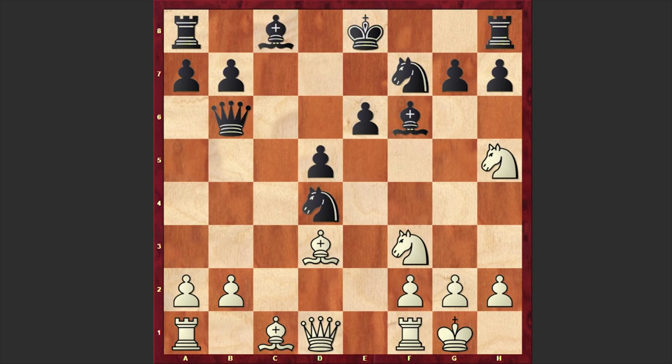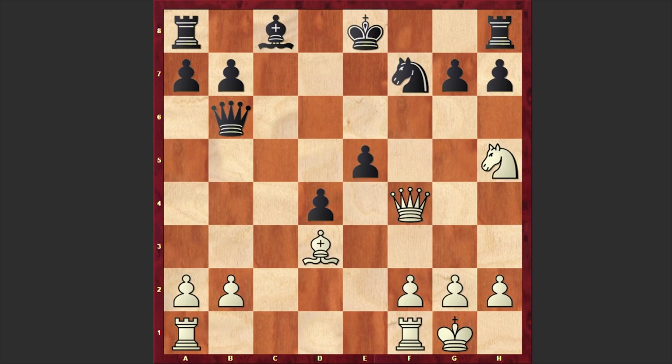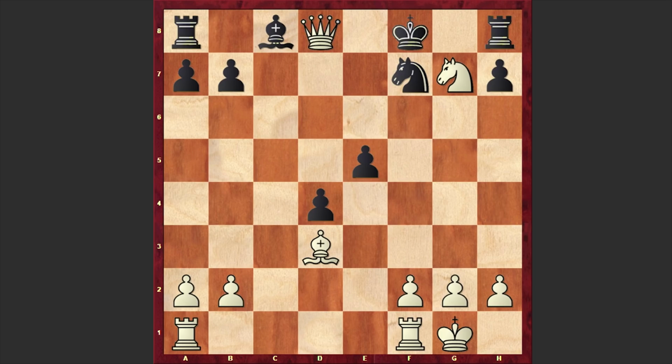But in our game, after knight h5, we have knight takes f3 check, queen takes f3, bishop e5, bishop e3, and queen d8. Not the best continuation, a very passive approach. It was better to play d4. If bishop f4, then Black should exchange the bishops on f4 and then play e5. If queen h4, then queen d8. Yes, although in this line Black is giving back the one pawn, but of course this is a better continuation.